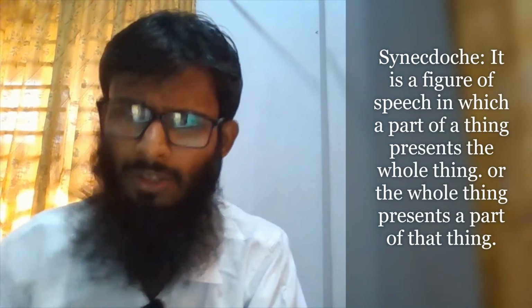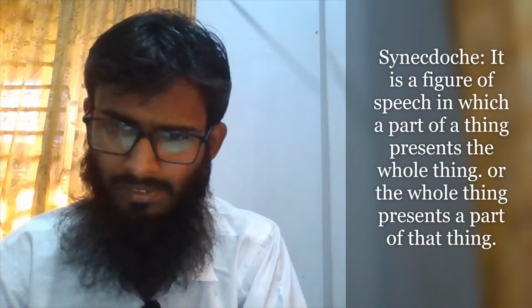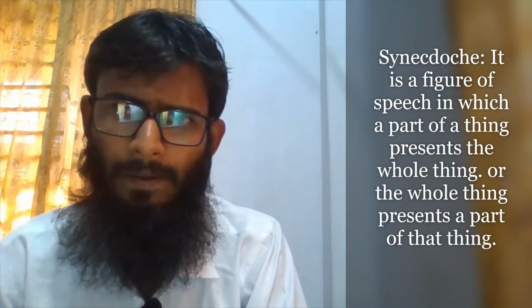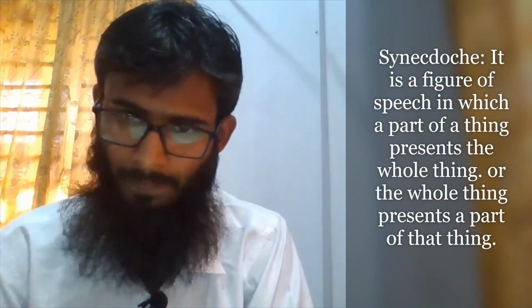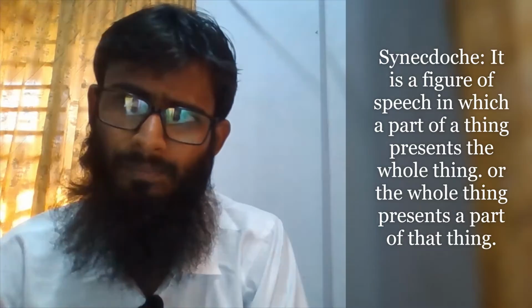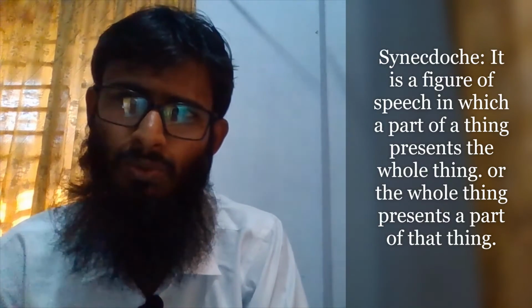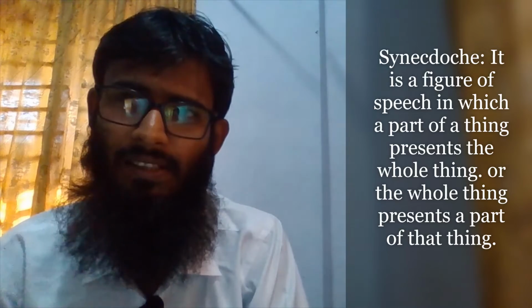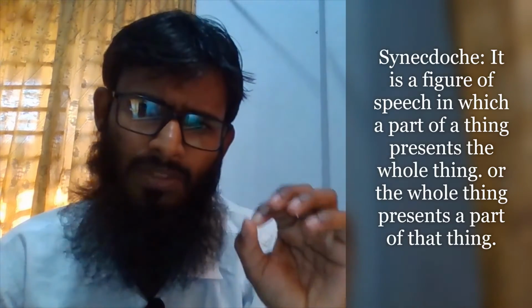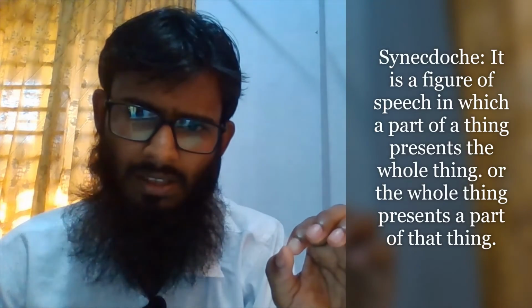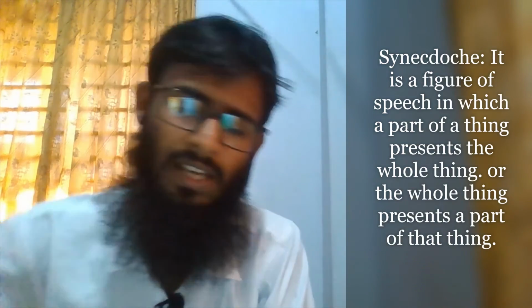Next one is synecdoche. Synecdoche is very interesting. Synecdoche is the matter of wit, and you must be an intelligent one, otherwise you cannot understand synecdoche. Synecdoche refers to that a part of something is used for the entire thing.